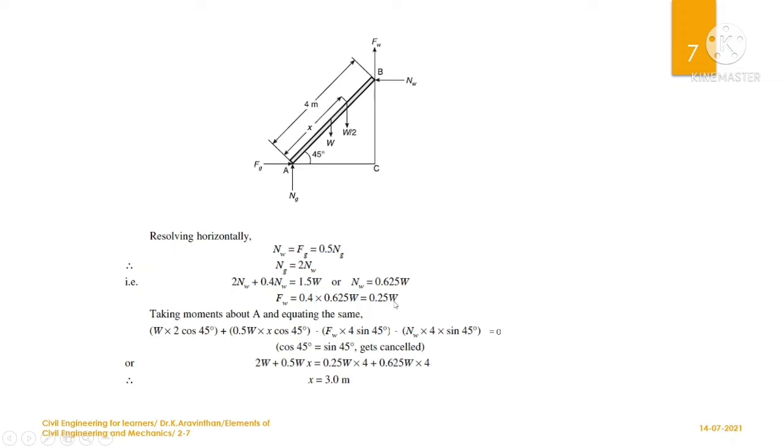Now we have all the components in terms of W here. Why are we doing this? We have converted all the terms into a single component, that is, in terms of weight, so we can easily find the x distance here. If you have a number of unknowns, that is Ng and Nw, it will be difficult to find the solution. We have converted all the components in terms of weight. Since we are taking moment at point A, we have converted Nw, the normal reaction at the wall, in terms of the component W.